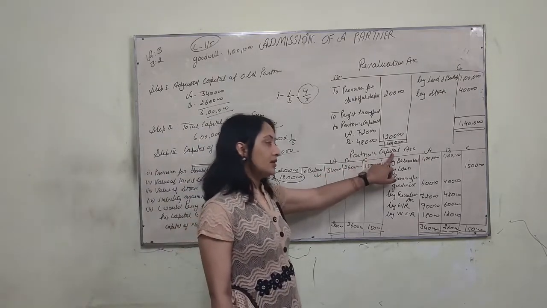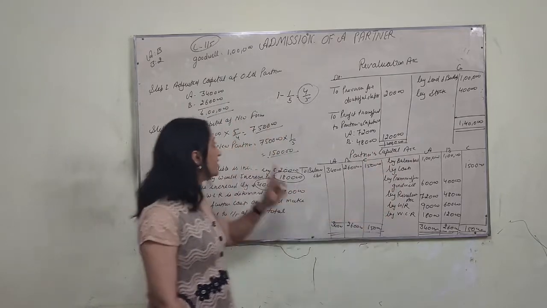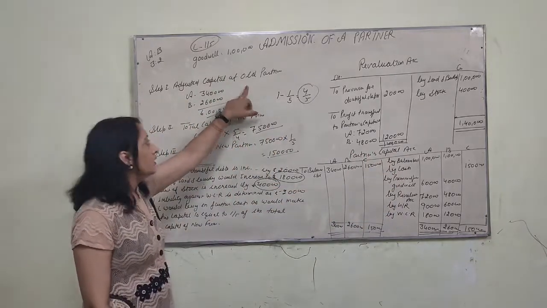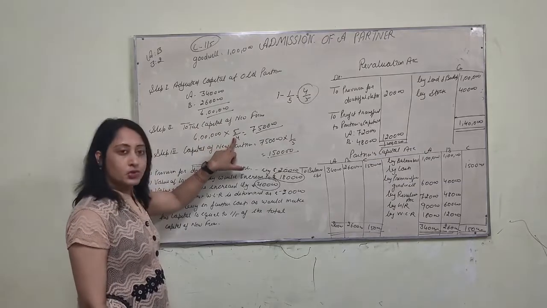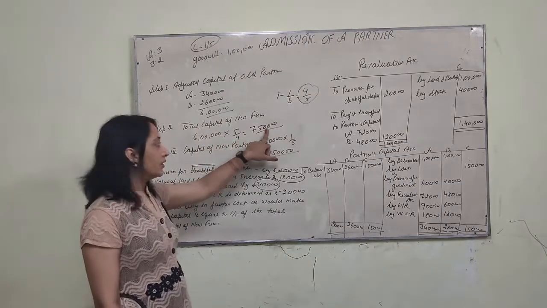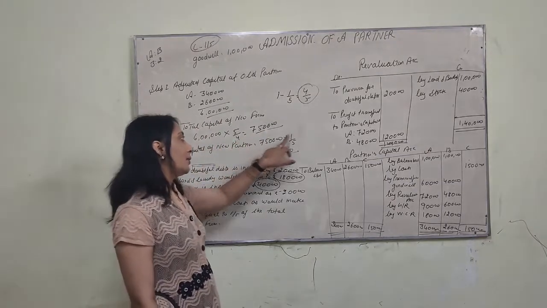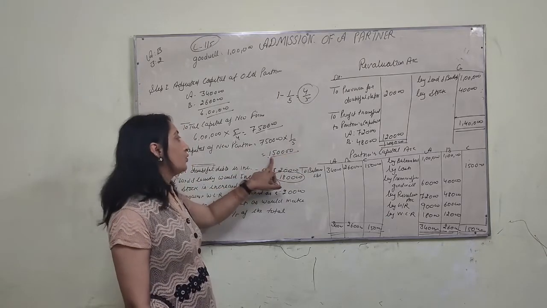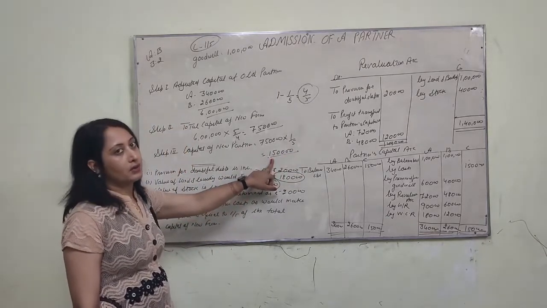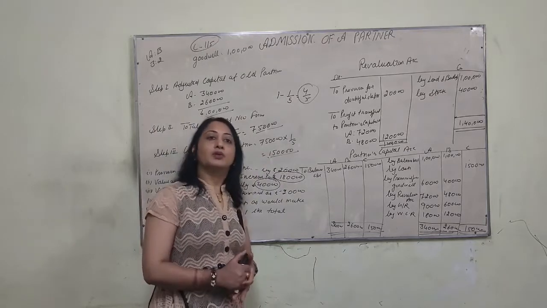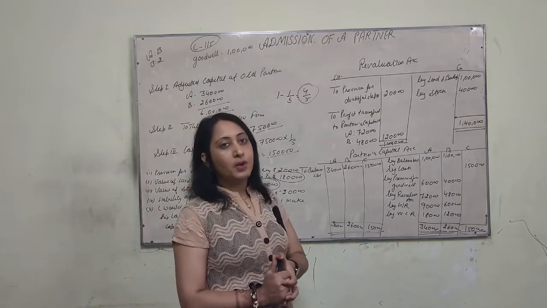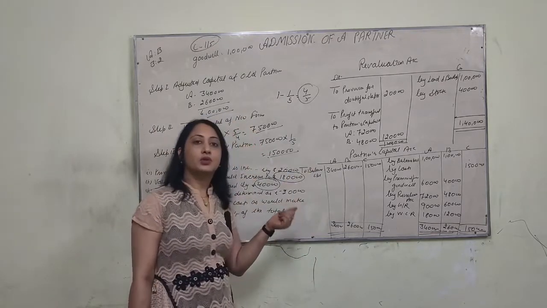Now, when the capital of the new partner is not given, first you will prepare the partners' capital account. You will get the adjusted capital of all partners. Then take the reciprocal of their new share. Then you will find out the total capital. Then total capital into the share of new profit, you find out the capital of the new partner. It's all about the admission of a new partner. Try to do it better. Do illustrations.